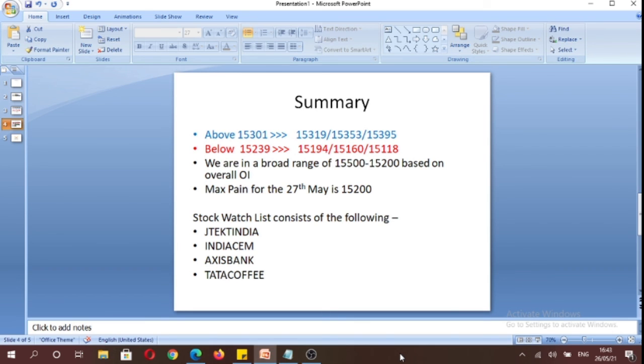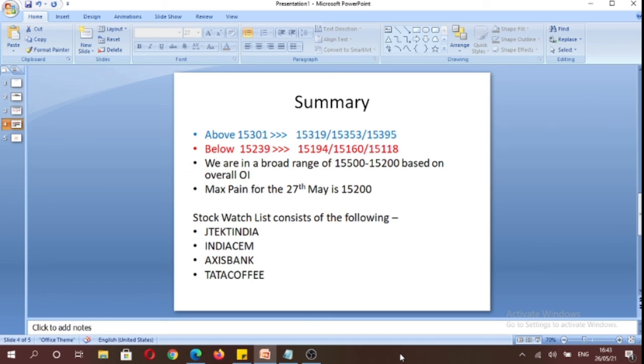If the market was to expire at 15,200, in that scenario, call and put option writers are theoretically not going to lose any money, and call and put option buyers will suffer huge losses based on the option maximum pain theory. And our stock watch list comprises inside candles on the daily time frame: JTech India,